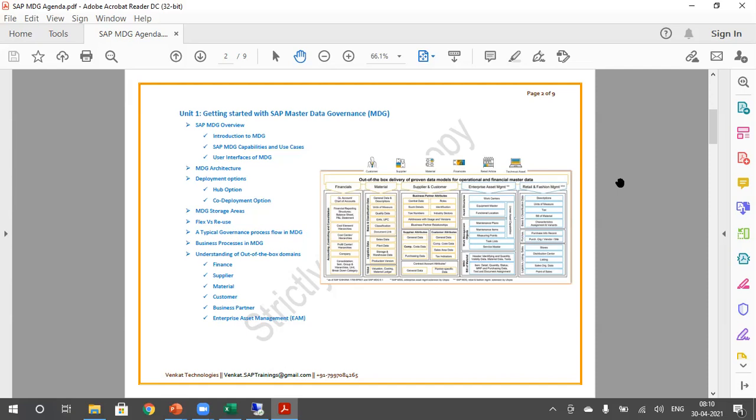But in the background, for MDG to work, we need to implement something and we need to build the workflows and the data model extensions, UI extensions. So that technical folks are going to handle.